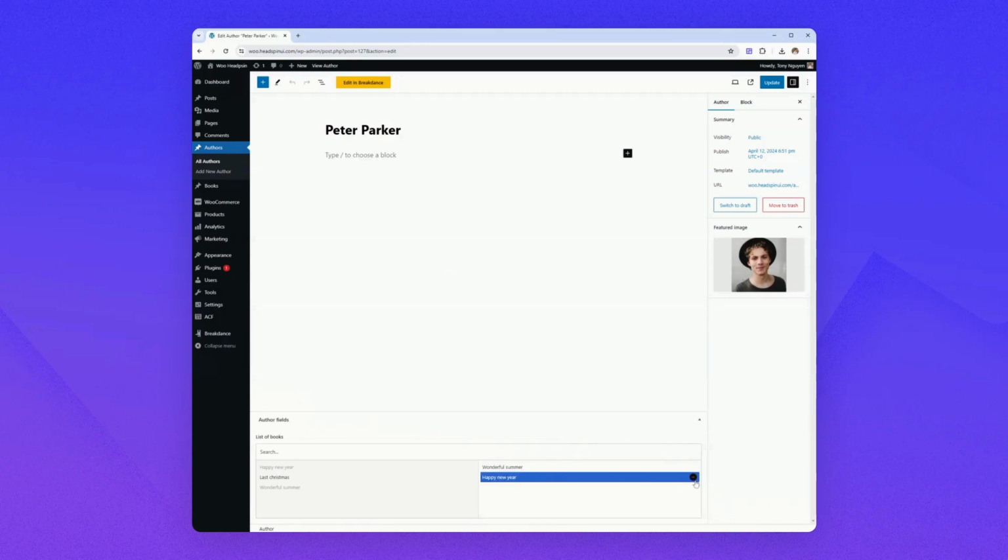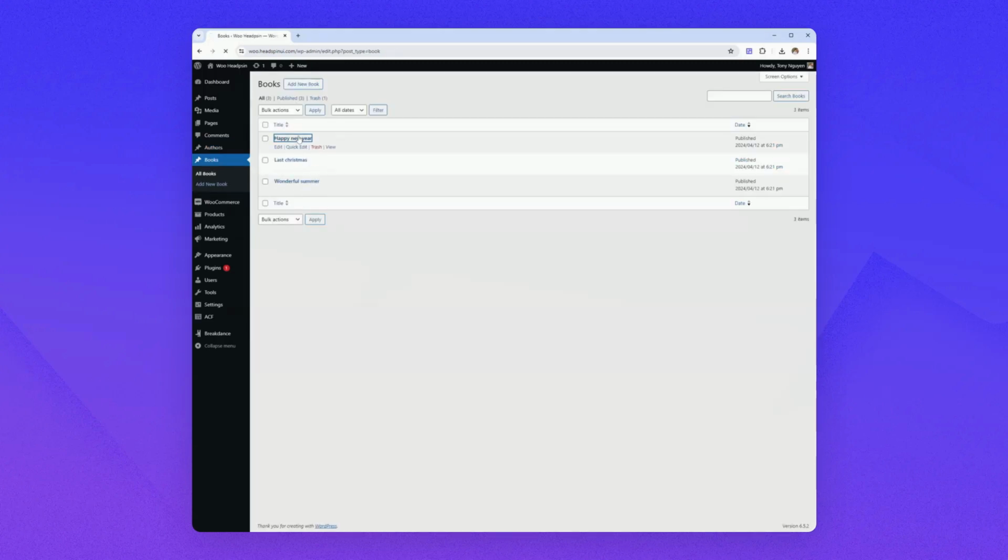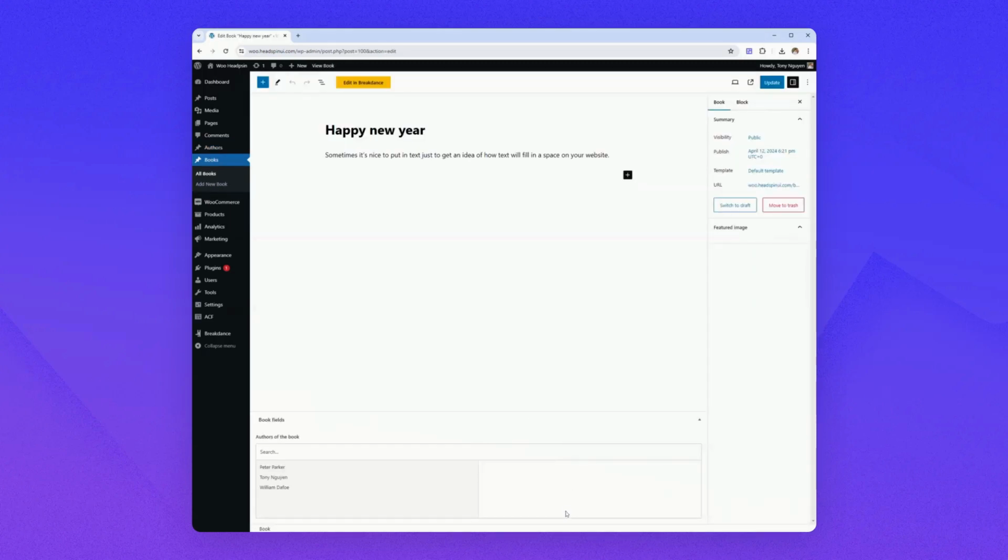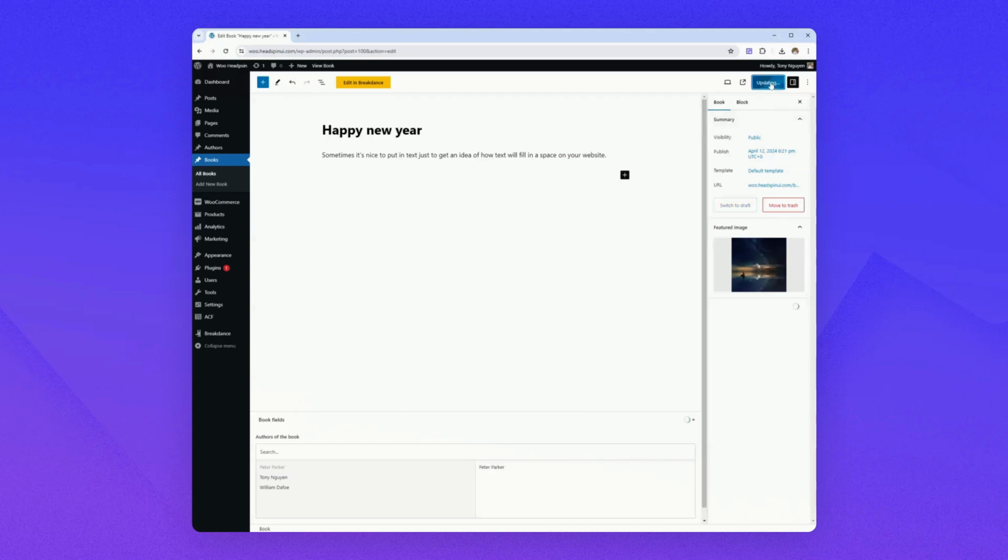If I remove this book from this list of Peter Parker and I go back to the Happy New Year book, you'll see that the list is blank now, which is fine, which is what we needed. Okay, so for now, just select Peter Parker again and update. Now this is for our logic. Now I want to create.